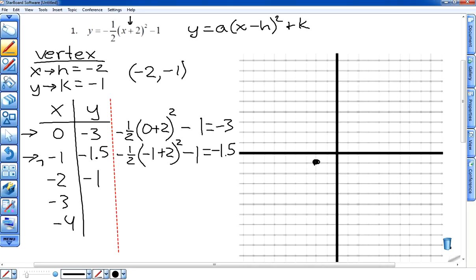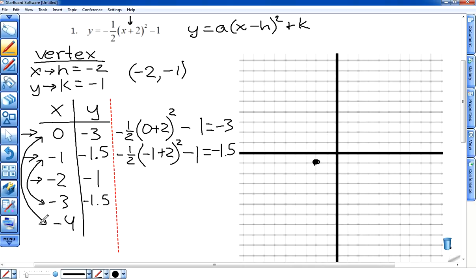Because -1 is 1 unit away from our vertex at -2, and -3 here is also 1 unit away, we know that by symmetry, if I plug -3 in, I should get the same value as if I plug -1 in. So because of symmetry, I know that if I plug in -3, I end up with negative 1.5.